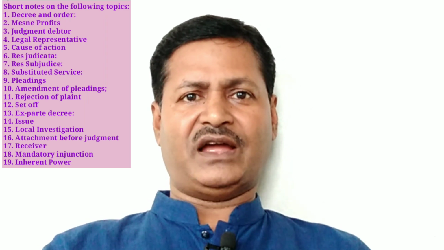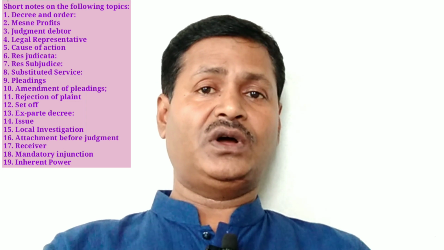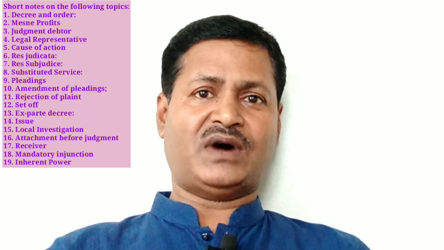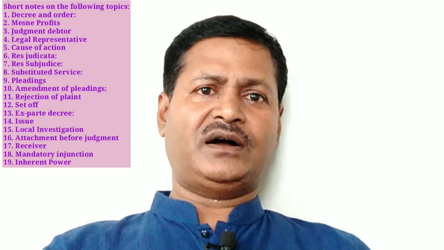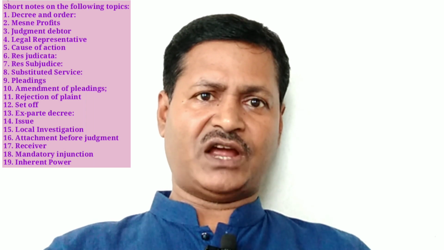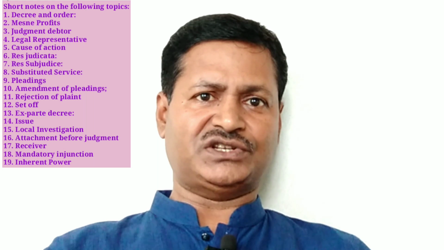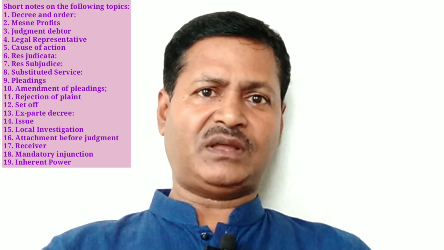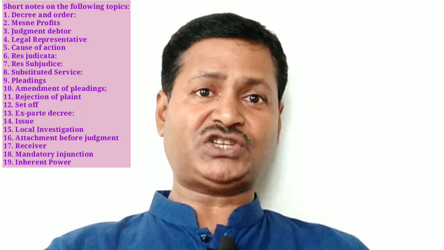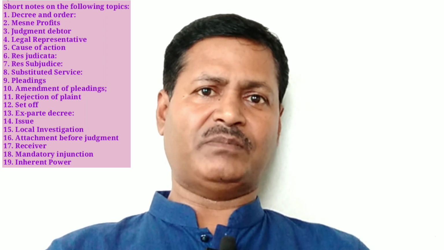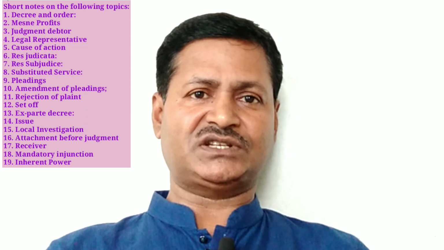According to Order 5, Rule 20, Sub-Rule 1A of the Code of Civil Procedure, the court can order the issuance of a summons by publishing the notice in the newspaper. However, the publication of the newspaper must be in the place of residence of the defendant or in the place of conducting business. Number 9, pleadings.